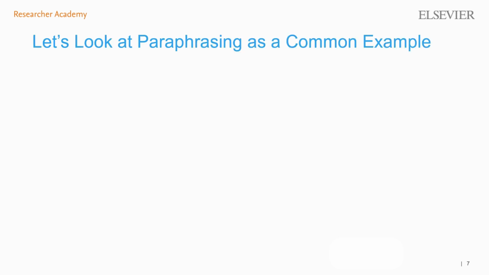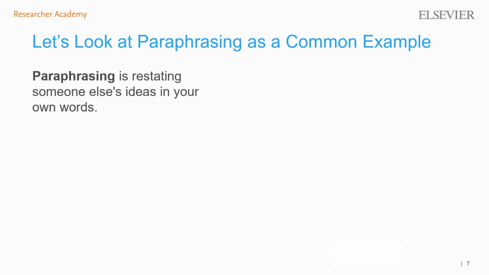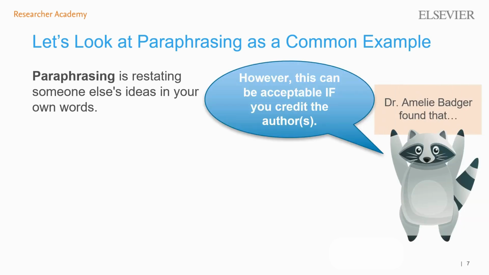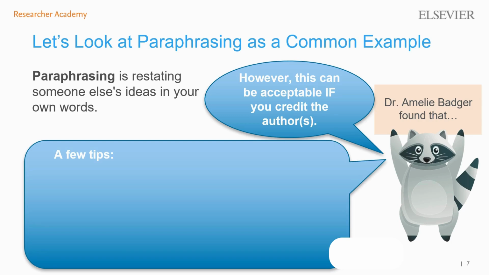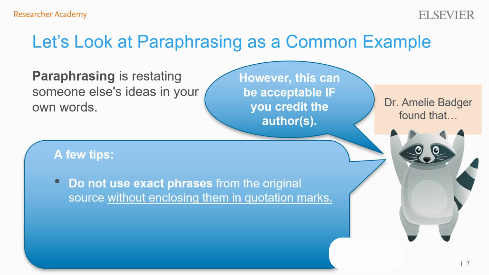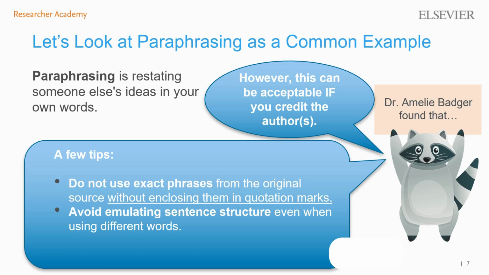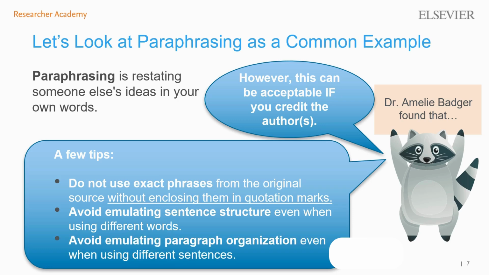Understanding when paraphrasing constitutes plagiarism can be difficult. As a reminder, paraphrasing is restating someone else's ideas in your own words. This can be acceptable if you credit the authors, but it's important to bear in mind that you should not use exact phrases from the original source without enclosing them in quotation marks. You should avoid emulating sentence structure, even when using different words, and avoid emulating paragraph organization, even when using different sentences.